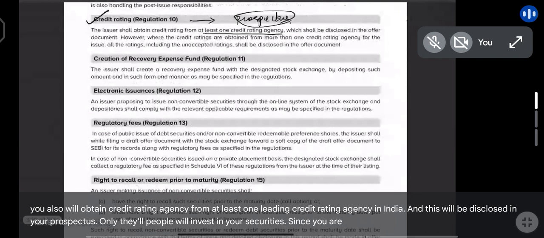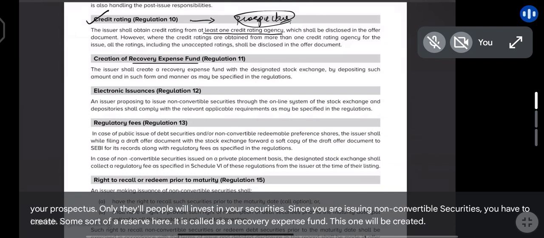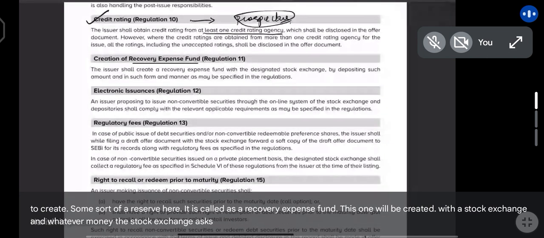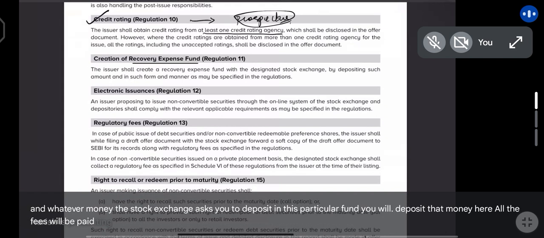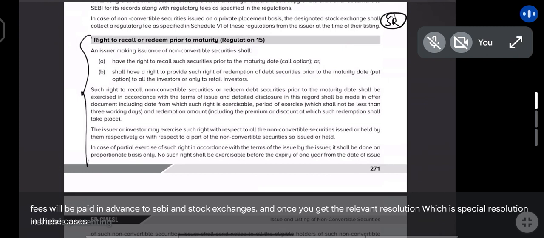Since you are issuing non-convertible securities, you have to create some sort of a reserve. Here it is called a recovery expense fund. This fund will be created with a stock exchange, and whatever money the stock exchange asks you to deposit in this particular fund, you will deposit that money here. All the fees will be paid in advance to SEBI and stock exchanges. And once you get the relevant resolutions, which is a special resolution in these cases, you can go ahead and issue these securities.